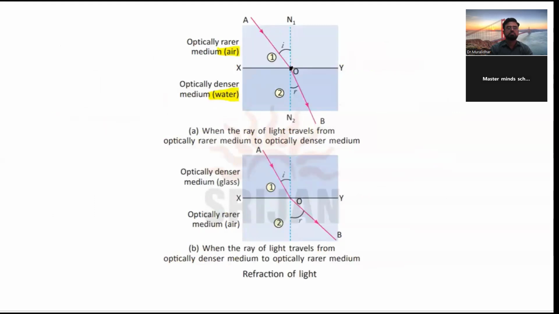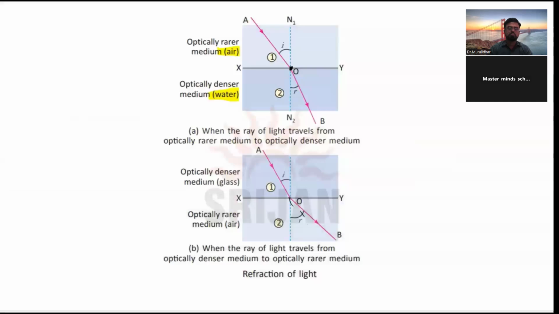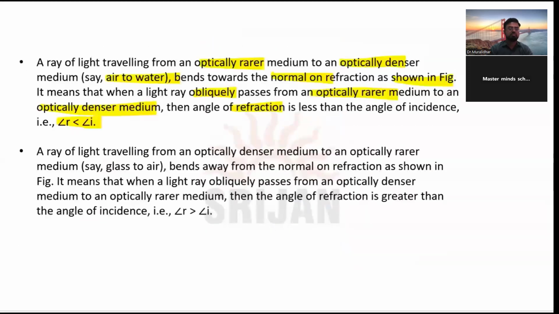In this case, this is our angle R. See here, this angle R seems to be lesser than angle I. Similarly, in the next case, this is our angle I and this is our angle R. So in the second case, angle R is going to be larger than angle I.